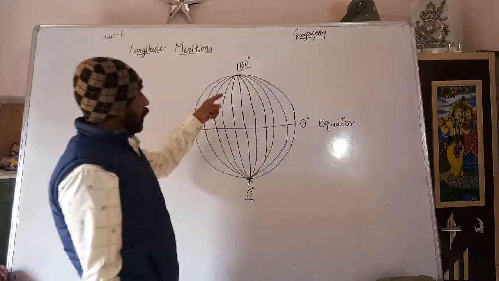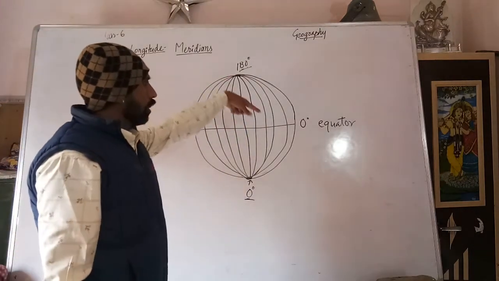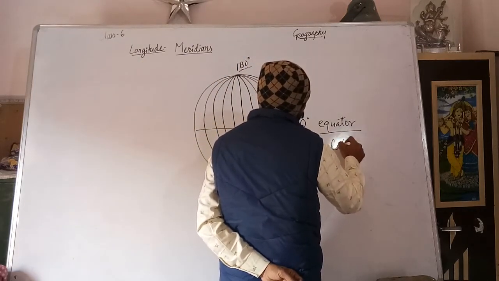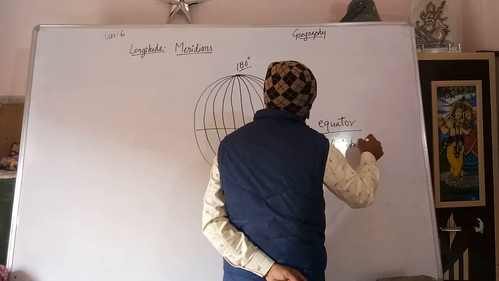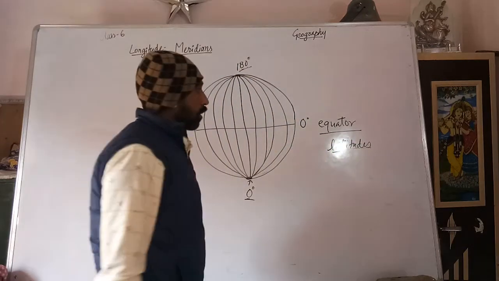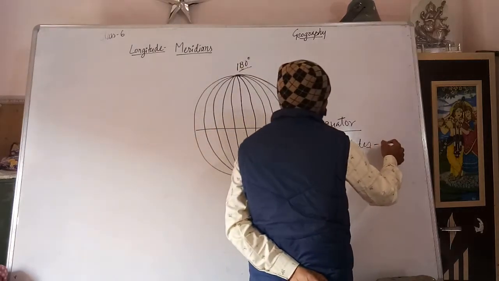When we discuss latitudes, how many latitudes are there? 181.